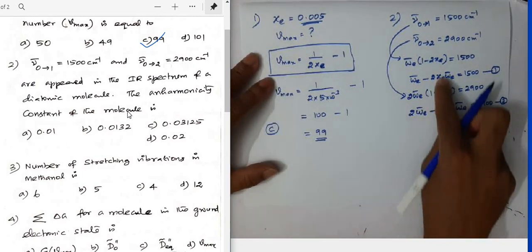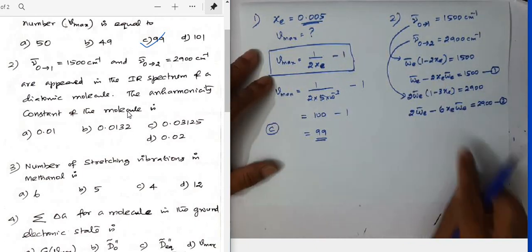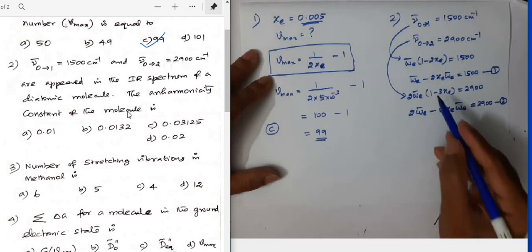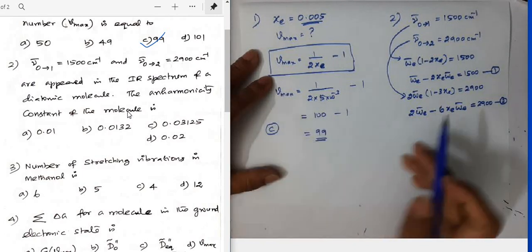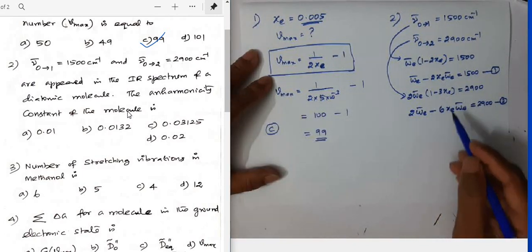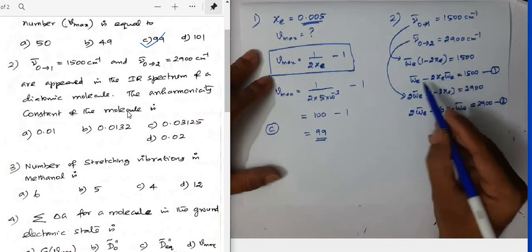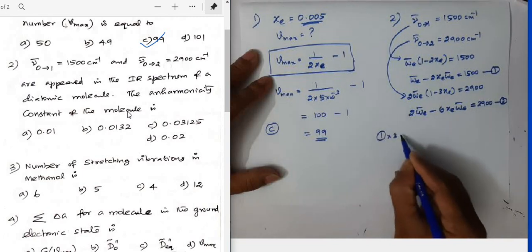If you solve equations 1 and 2, you will get the value of omega e bar and xe. In the question they have asked the anharmonicity constant, xe, so I will multiply equation 1 by 3.